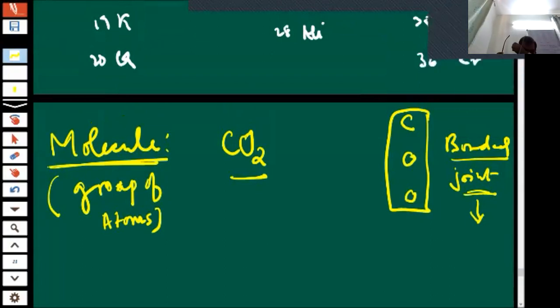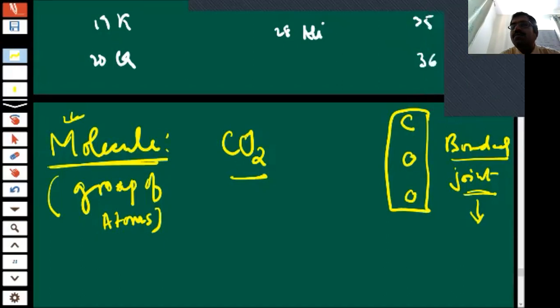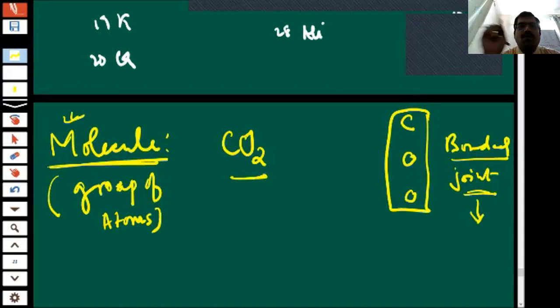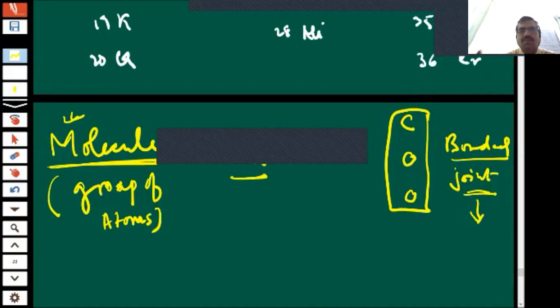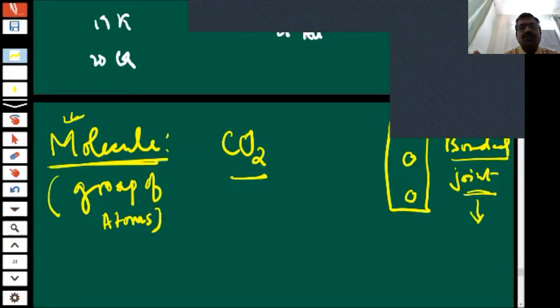Okay, children. Next. You should have that ability to identify what is a molecule.